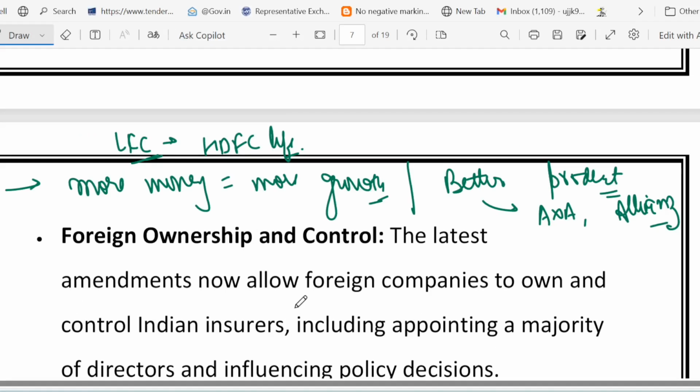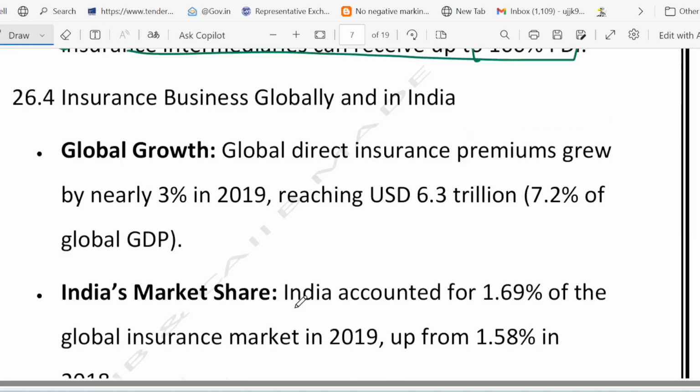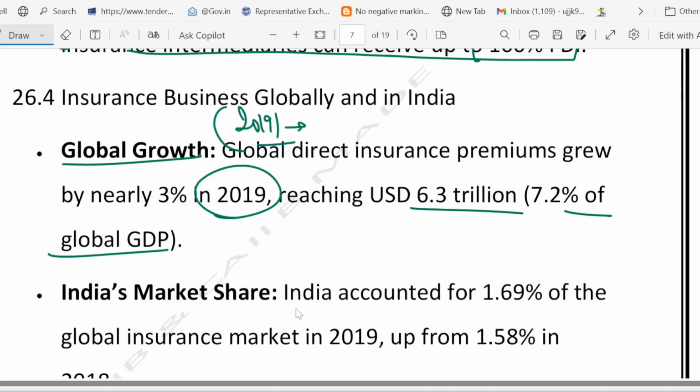Okay, now the question is India's insurance growth versus the global market. How can we compare? If we talk about the global insurance market in 2019, it was worth how much? 6.3 trillion dollars, which is 7.2% of global GDP. This is the global insurance market in 2019, worth 6.3 trillion dollars.